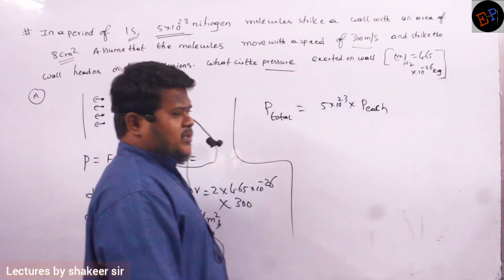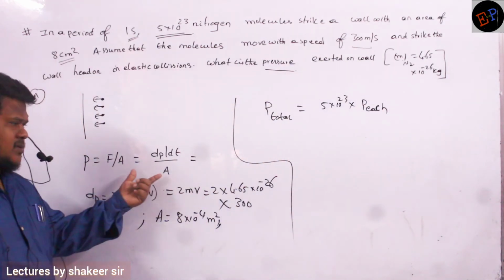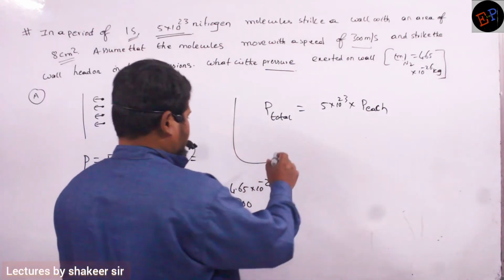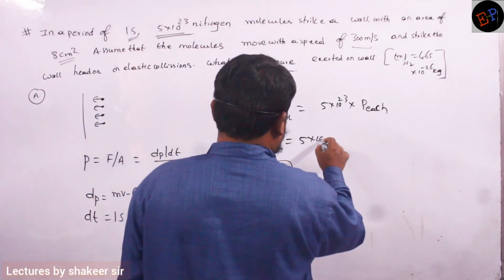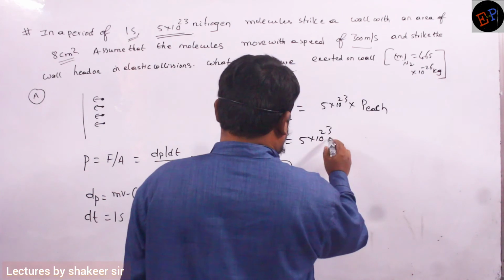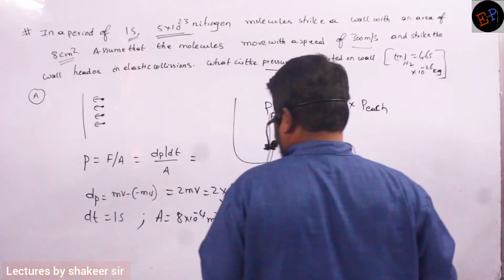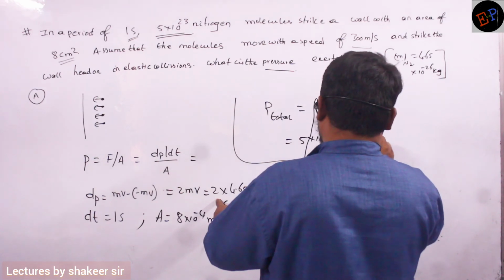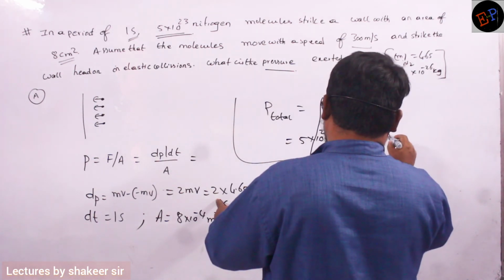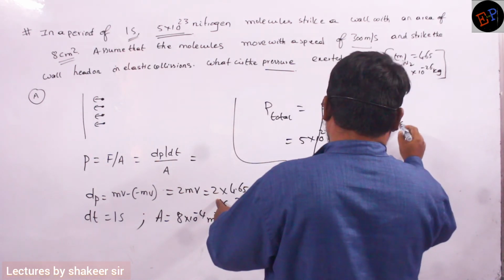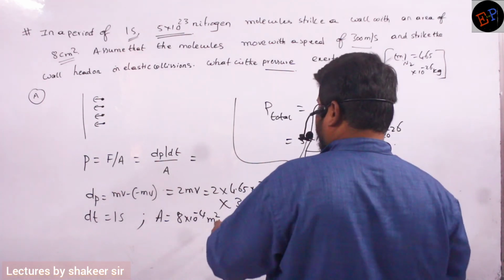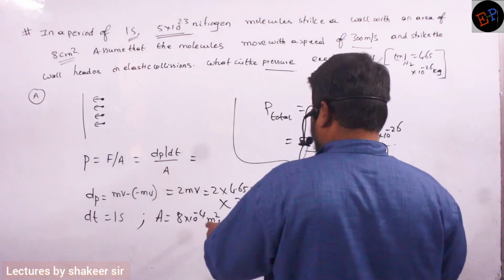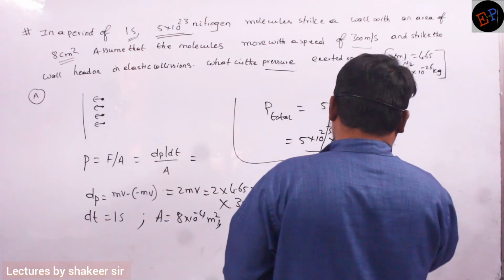So it is 5 into 10 power 23 multiplied by dP, where the change in momentum is 2 into 4.65 into 10 power minus 26, divided by dt, time taken 1 second, multiplied by area 8 into 10 power minus 4.